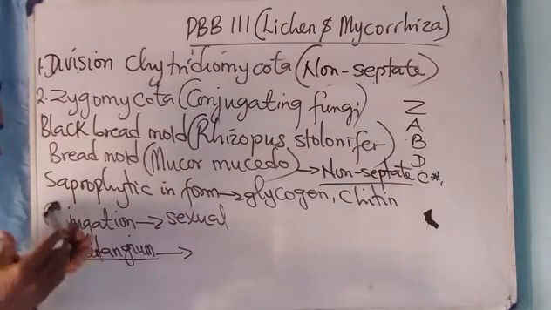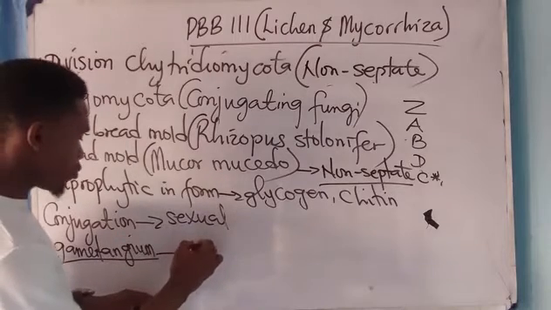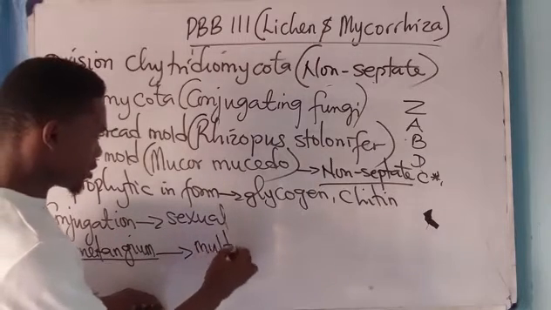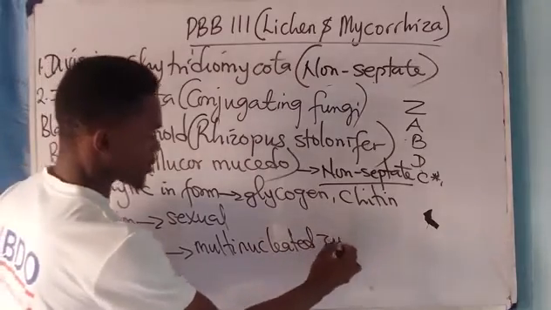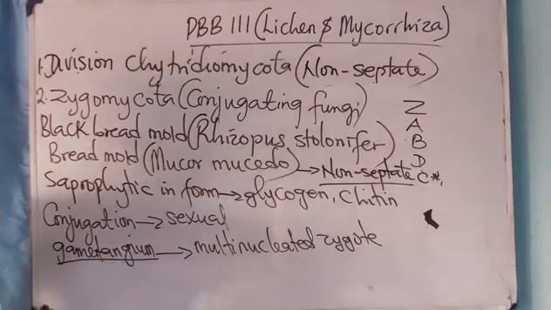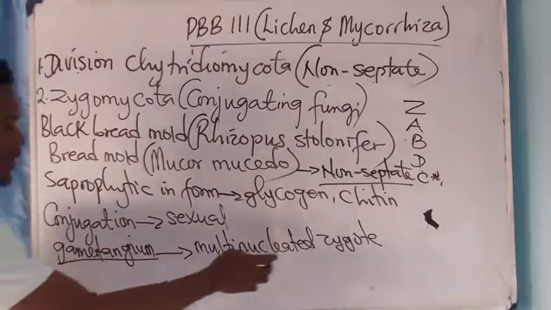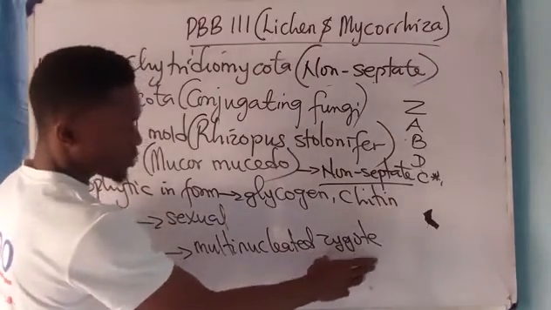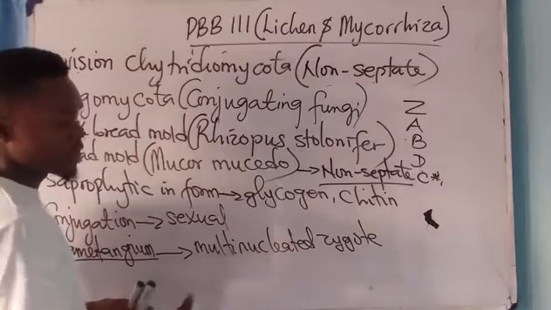When they fuse together, they'll form what? Multi-nucleated zygotes. Now, this zygote is diploid, alright? It has a lot of nuclei in it.